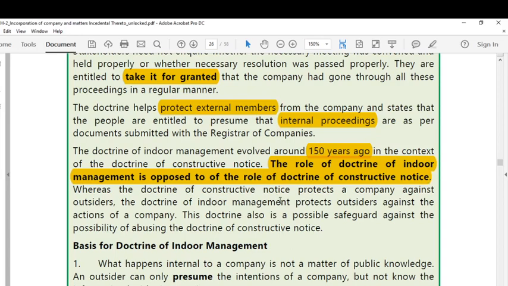See here, the doctrine of constructive notice protects the company against the outsiders. The doctrine of indoor management protects outsiders against actions of the company. This doctrine is also a possible safeguard against the possibility of abusing the doctrine of constructive notice. The doctrine of constructive notice will protect the company, but the protection given to the company should not be abused. That is why the doctrine of indoor management has come into effect.